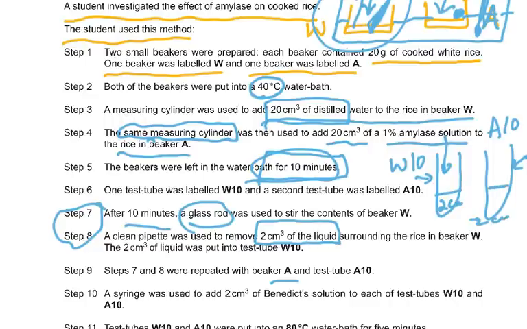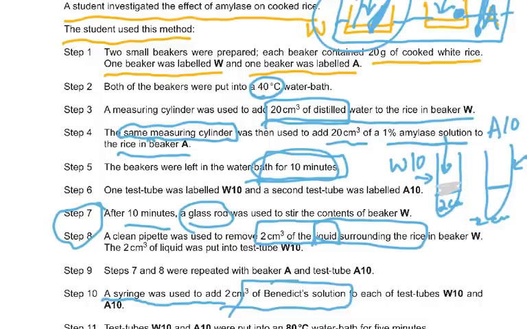So we've taken the liquid. It says the liquid surrounding the rice in beaker W, and then the liquid surrounding beaker A, and then we put it in another test tube. Now we used a syringe and we added 2 centimeter of Benedict's. Now Benedict's, you know, is a sort of a blue color. So I don't have a blue color difference, so I just use this color. So then we put 2 centimeter of Benedict's in both of them. Each of the test tubes W10 and A10.